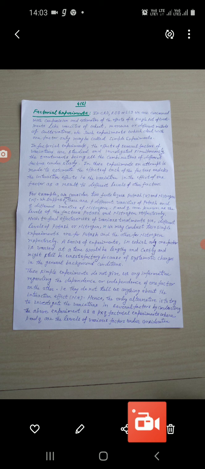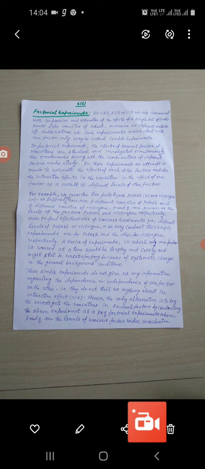In this experiment, an attempt is made to estimate the effect of each of the factors and also the interaction effects, that is the variation in the effect of one factor as a result of different levels of other factors.